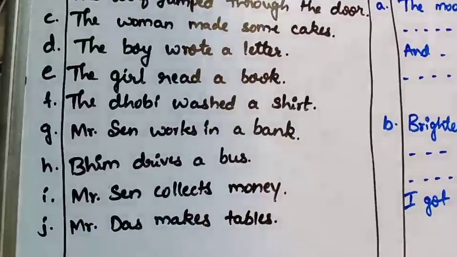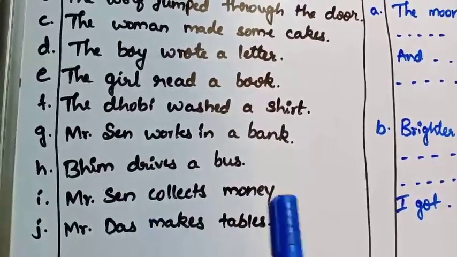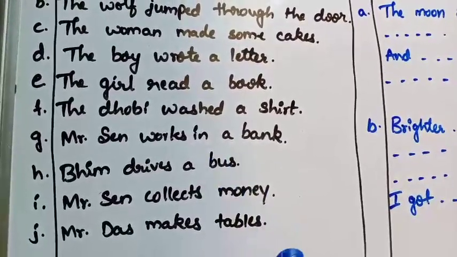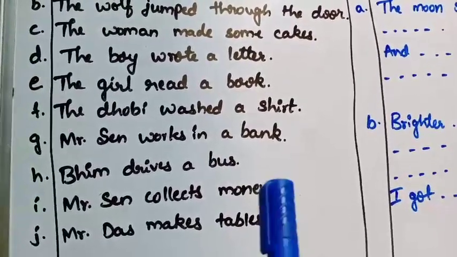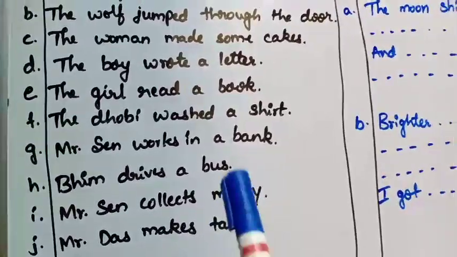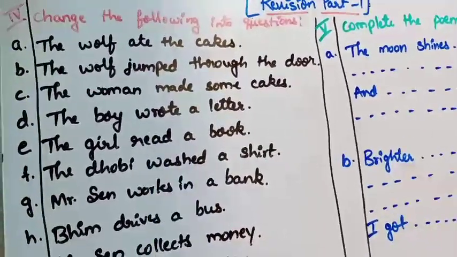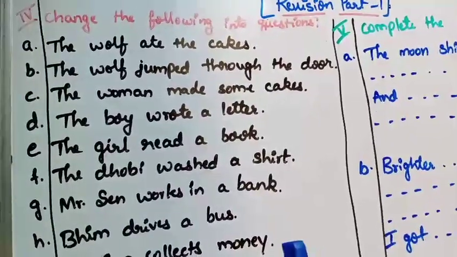The next one, Mr. Sen collects money. The last one is Mr. Das makes tables. So find out the right question frame and make it properly. Okay. So these are the sentences I have given. So you have to change the following sentences into questions.